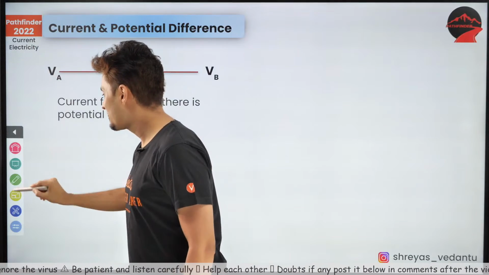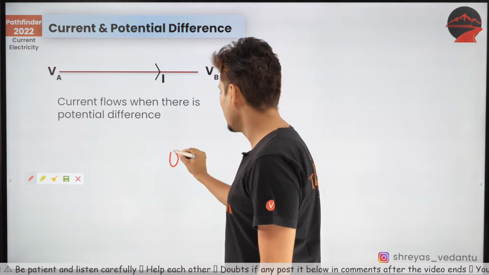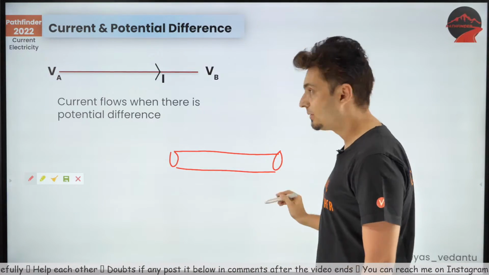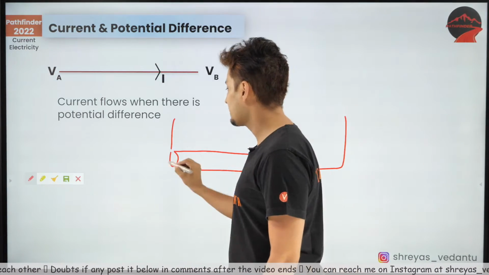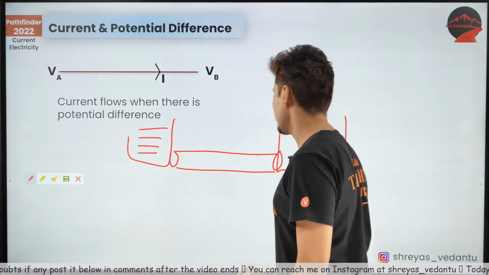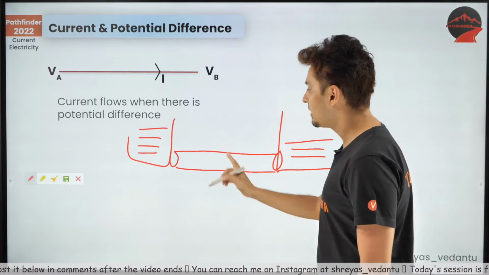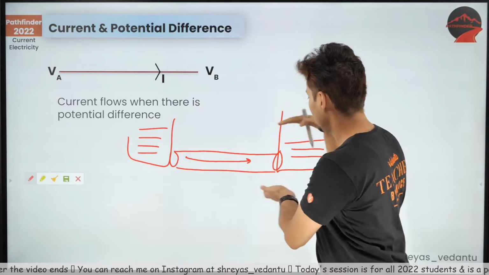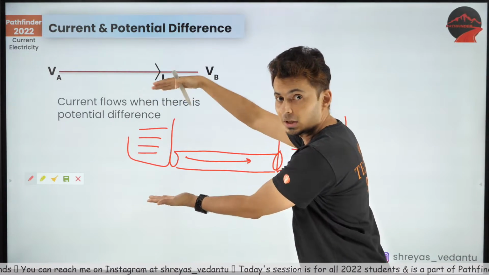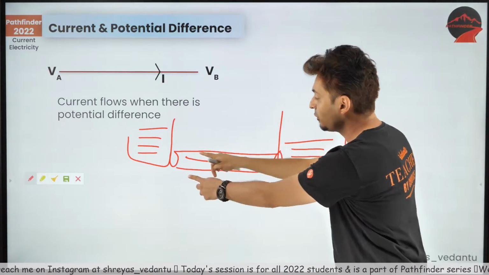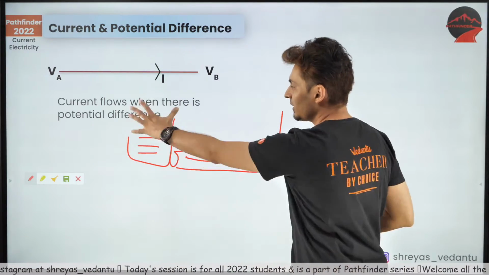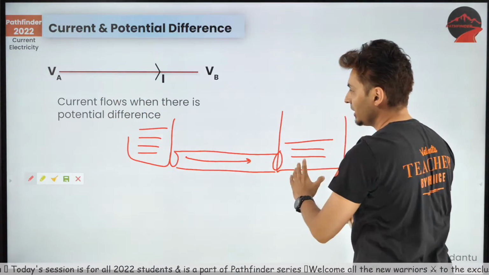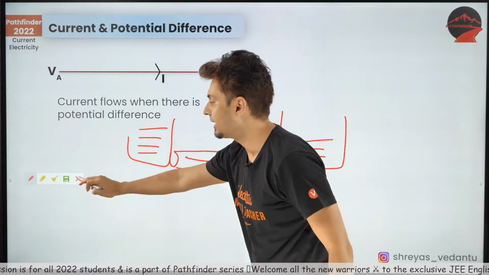Just imagine, guys, you have a tube, and it is connected at two different points. Let's say there is a vessel here, there is a vessel here. If there is more water in this vessel and less water in this vessel, then obviously the water will flow from this vessel to this vessel. More water means more potential. Less water means less potential. Flow of water is like current. So if the water here is more, water here is less, the water flows from higher potential to lower potential. And that's what happens in the case of current as well.